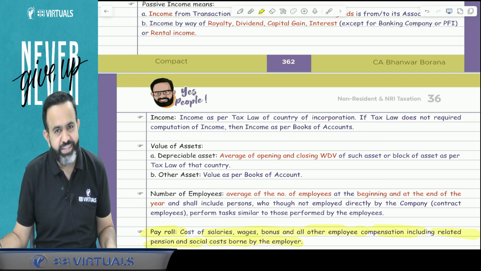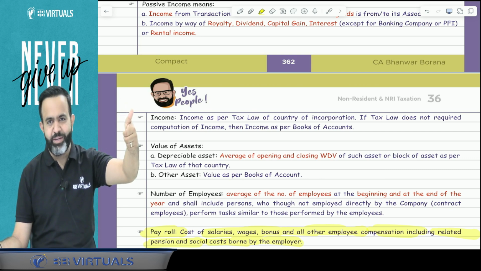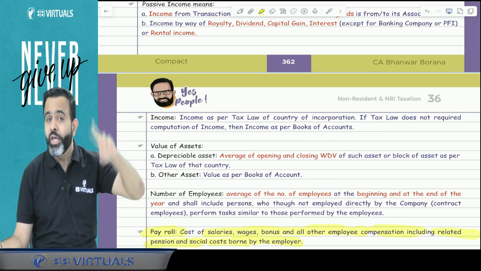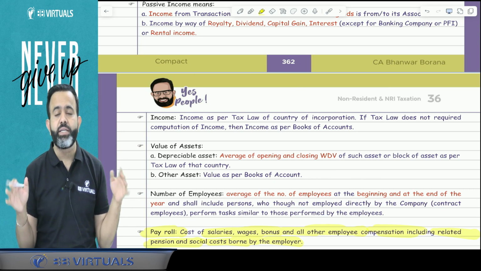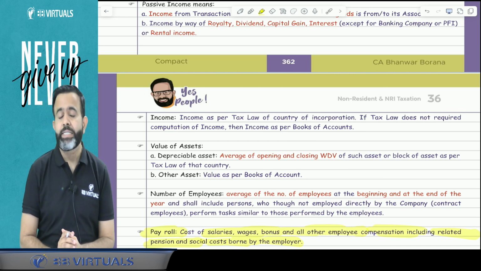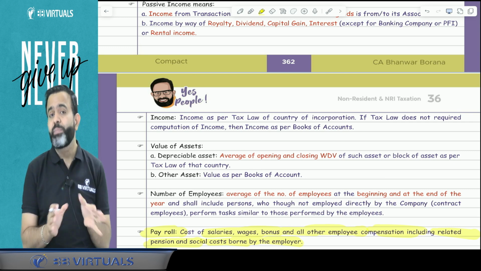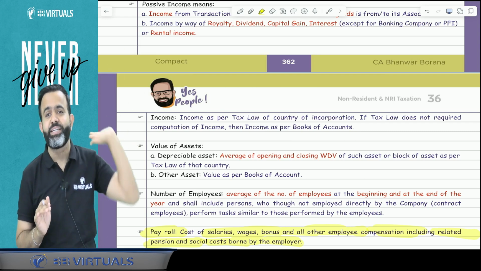Again, I am repeating this line, try to understand. Guys, if ABOI test is fulfilled and majority board meeting is held outside India, then POEM should be located outside India, and the company should be non-resident. But if both the conditions are satisfied, but the company's board of directors is not having sufficient power to take the decision, and crucial decisions are taken by any person located in India or any holding company in India, in that particular case POEM will be located in India, even if both the conditions are satisfied.